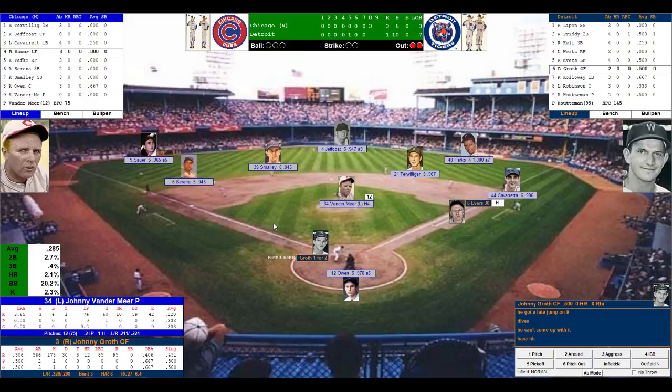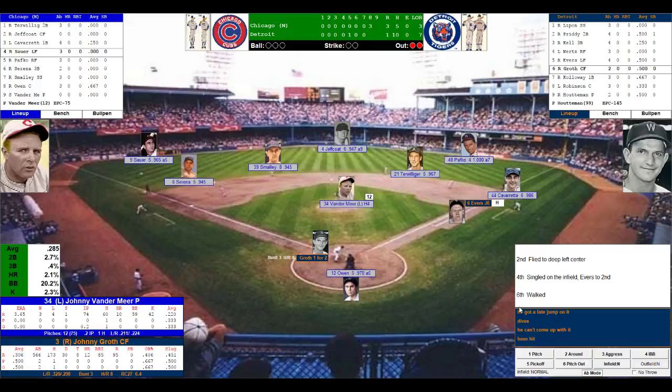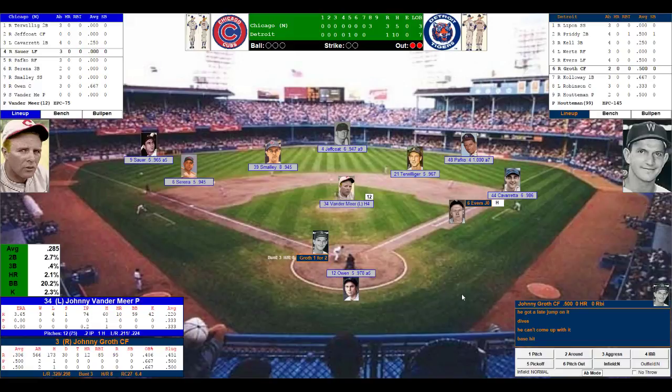Evers at first, being held on by Caravetta. Tying run comes to plate in Groff. Johnny Groff, 1 for 2. Remember, he had 12 home runs in 1950 with 85 runs driven in. He has flown deep to left center in the 2nd, singled in the 4th, and walked in the 6th.